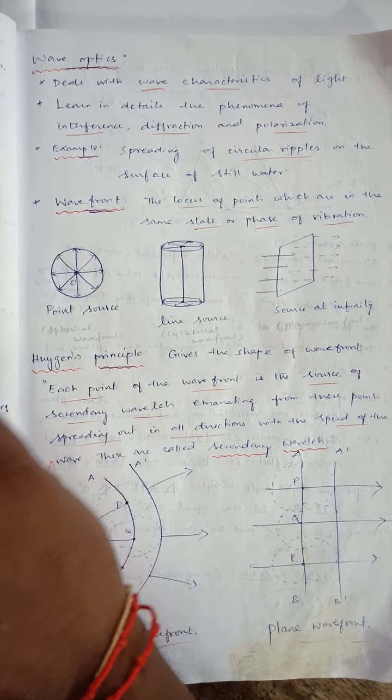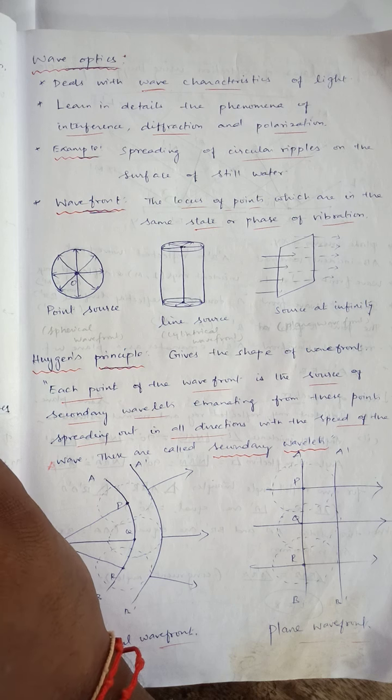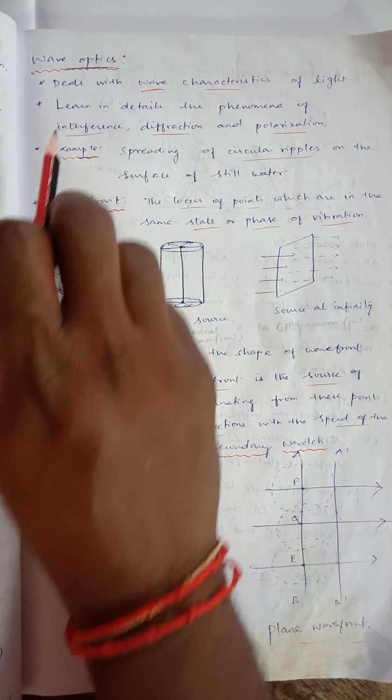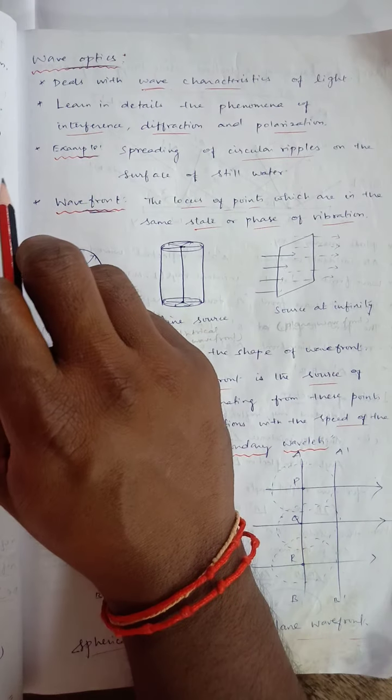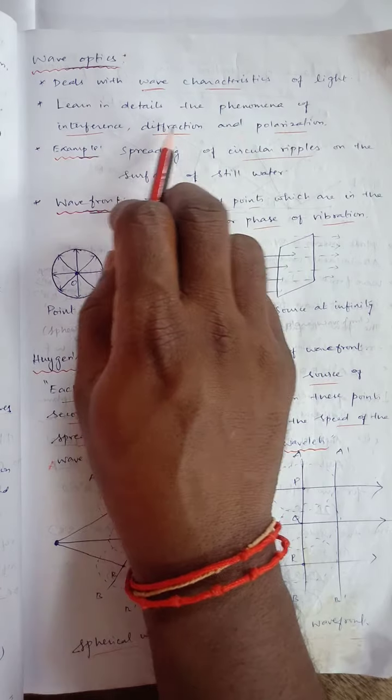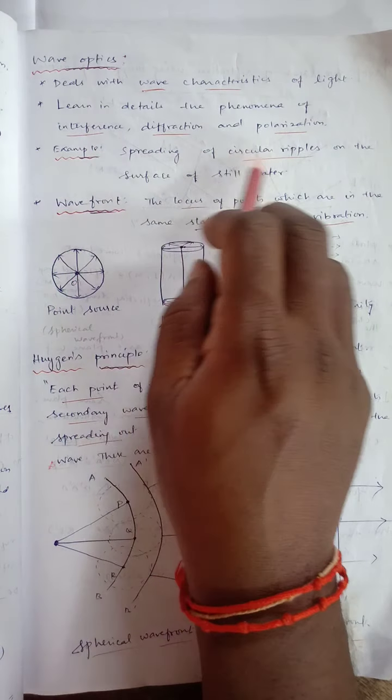Next topic is wave optics. Wave optics means we study the character of light in the form of wave motion. I already told, it deals with the wave characters of light. It deals with the phenomena of interference, diffraction, polarization.